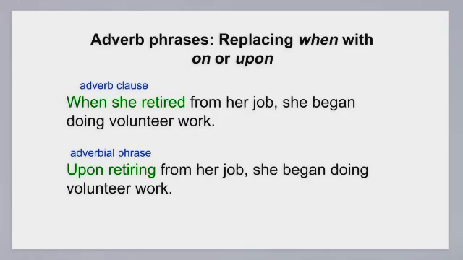We don't use when in adverb phrases if the meaning is at the time something occurred. For example, in the sentence, when she retired from her job, she began doing volunteer work. When, in the adverb clause, means at the time she retired. We would replace when with upon or on, plus the ing form of a verb when reducing to an adverb phrase. For example, upon retiring from her job, she began doing volunteer work.